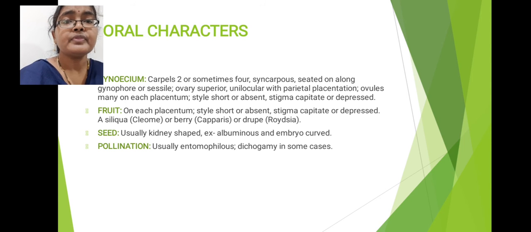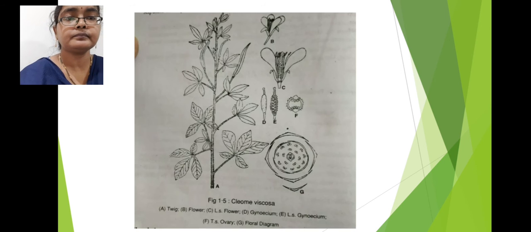Dichogamy means maturation of female sex organs and male sex organs at different times. Mostly protandry helps to prevent the self-pollination process. Next, one more feature is called hercogamy. That also prevents self-pollination. This is about pollination of Capparidaceae family members.